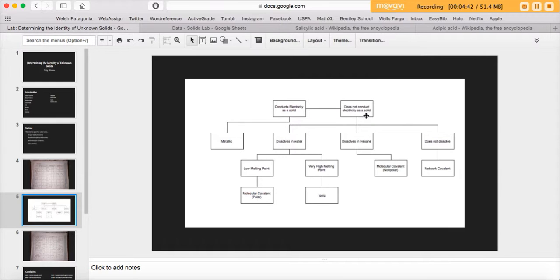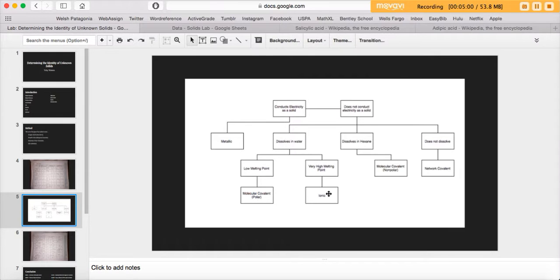If it doesn't conduct electricity as a solid, and it dissolves in water, then it's either ionic or polar covalent. If it has a lower melting point, then it's probably going to be polar covalent. If it has a higher melting point, then it's probably going to be ionic.